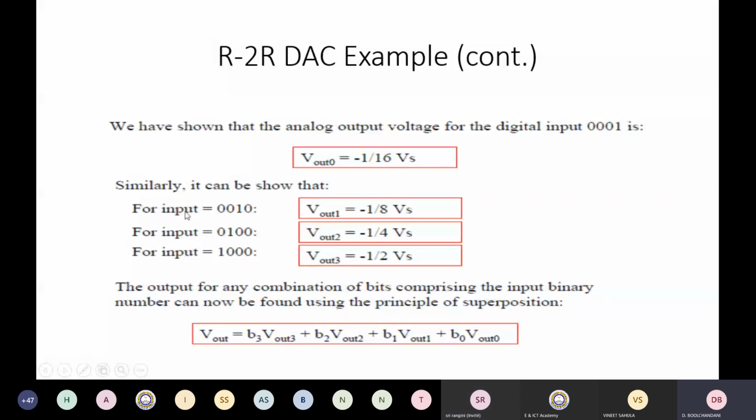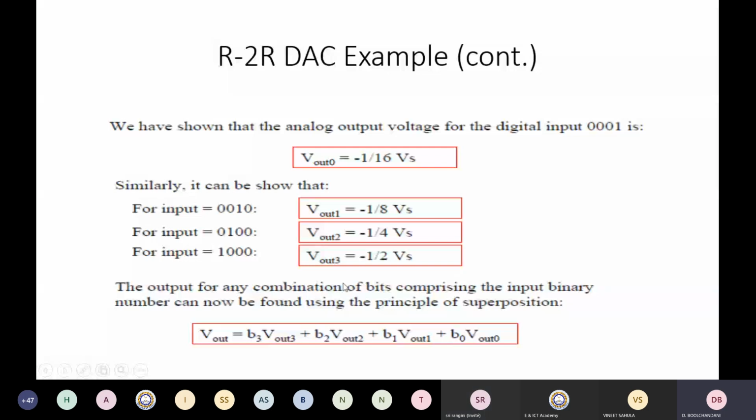Similarly, it can be shown that for the input 0010, V out is minus 1 by 8 Vs. For input 0100, this is going to be minus 1 by 4 Vs. For input 1000, it is going to be minus half Vs.